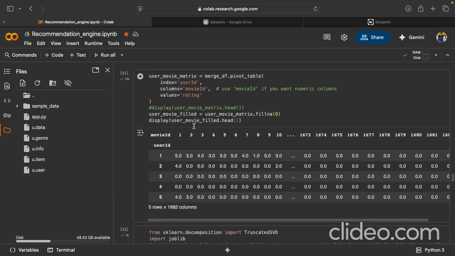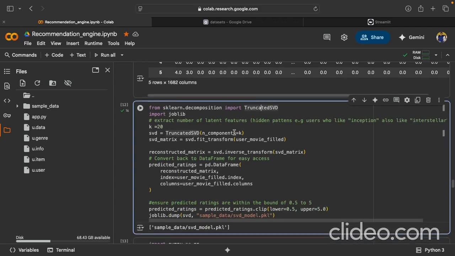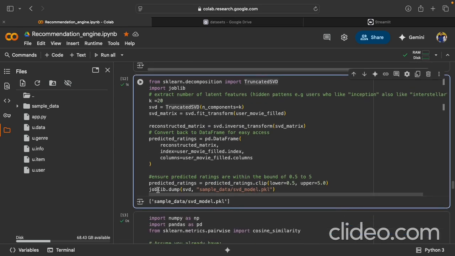First we prepared the matrix. So this is the prep work. Then we used TruncatedSVD from sklearn.decomposition, and based on that, we prepared this SVD model. So yeah, this is my predicted rating. The predicted rating should always be between 0.5 to 5, so we are just doing clipping around it, so that our predicted rating looks very realistic.